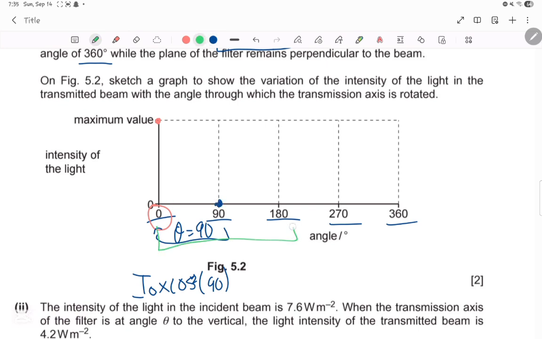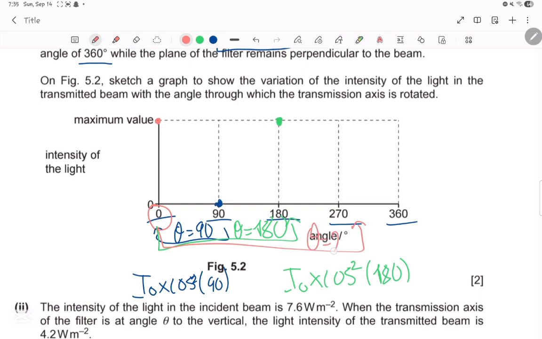Now, for this one, theta is 180. So you're going to do I0 times cosine squared 180. And you're going to get the maximum value, which is I0. Now, for this one, theta is 270 because it's 270 minus 0.